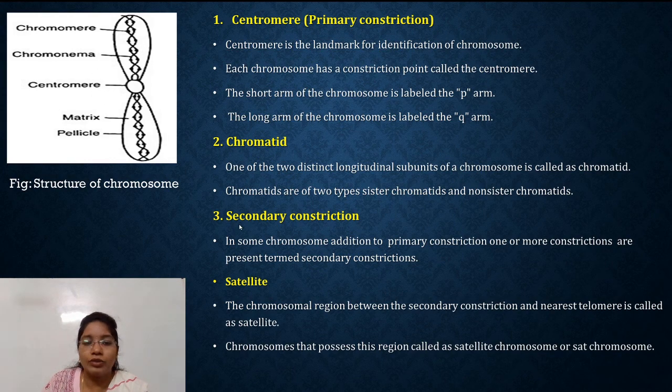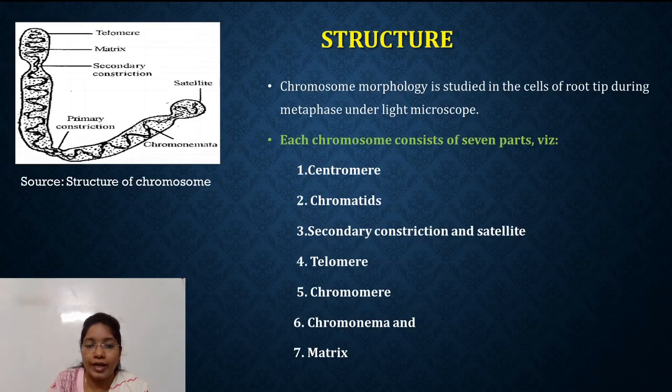Now the third part is the secondary constriction. In some chromosomes, in addition to the primary constriction, there is one more constriction. It is called the secondary constriction. In this figure we are able to see the primary constriction, and along with that there is a secondary constriction.